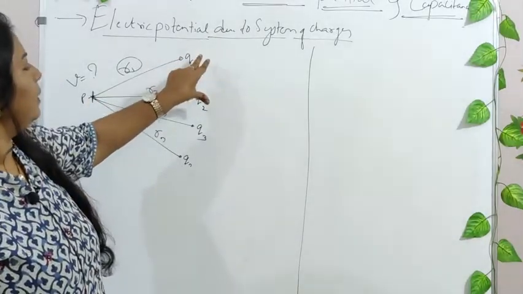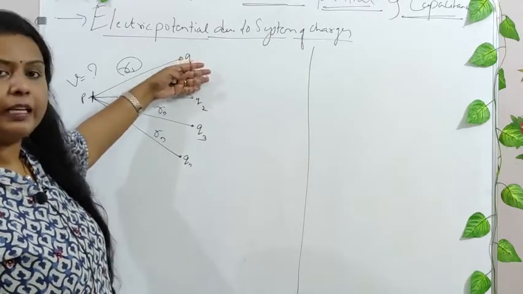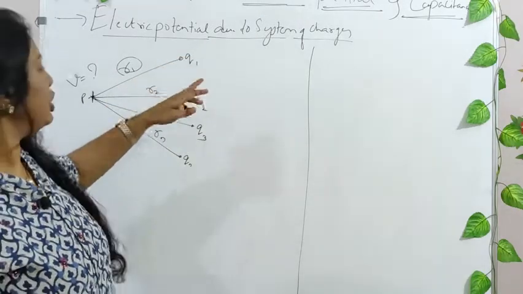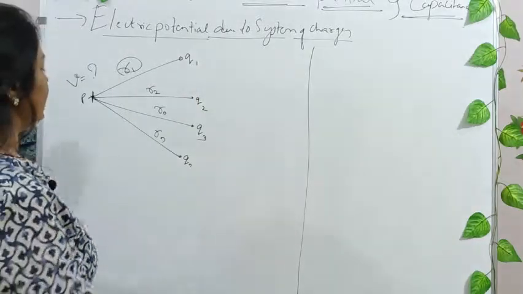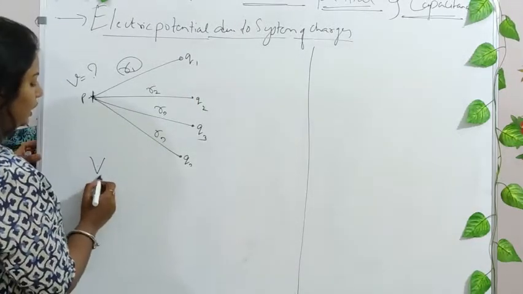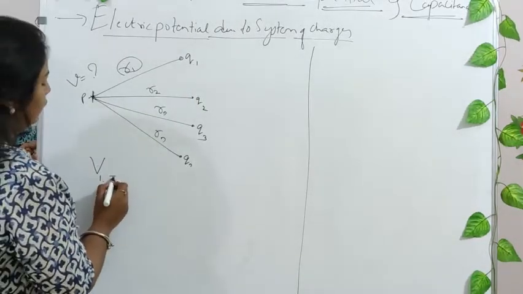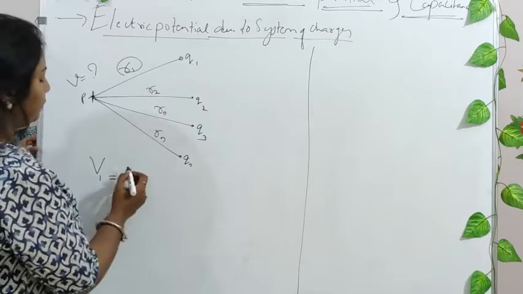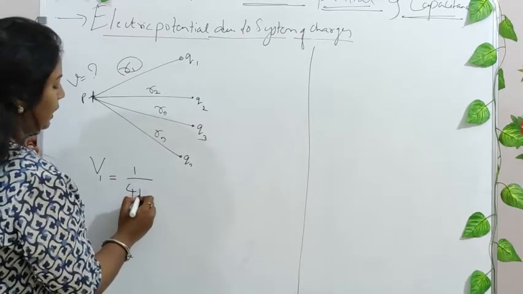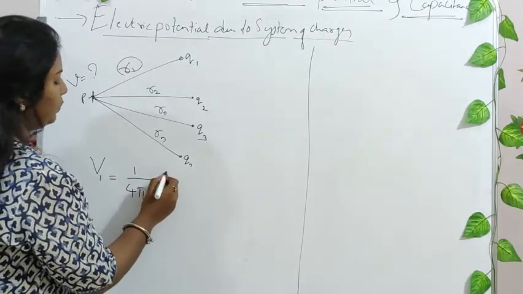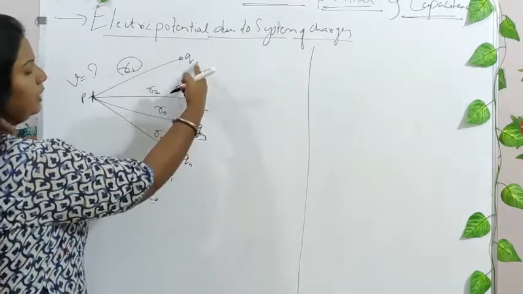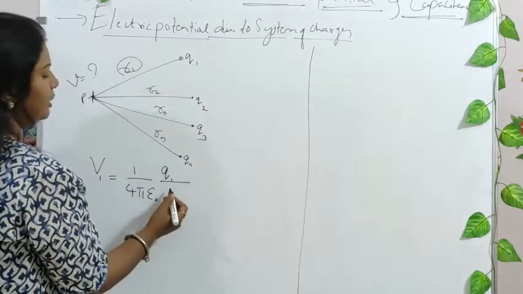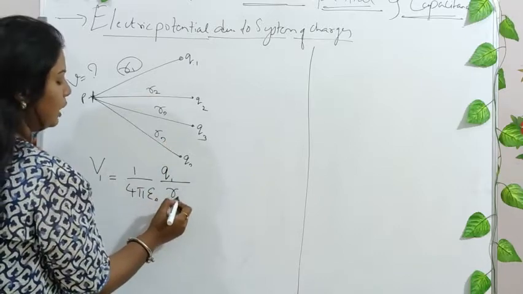Now we will see separately what the electrostatic potential is due to only Q1. What is the electrostatic potential due to only Q1? It will be V1, right? V1 will be, just now we have seen it, 1 divided by 4 pi epsilon naught Q1. Why? Because we are considering the first charge, divided by the distance. What is the distance? It was R1.